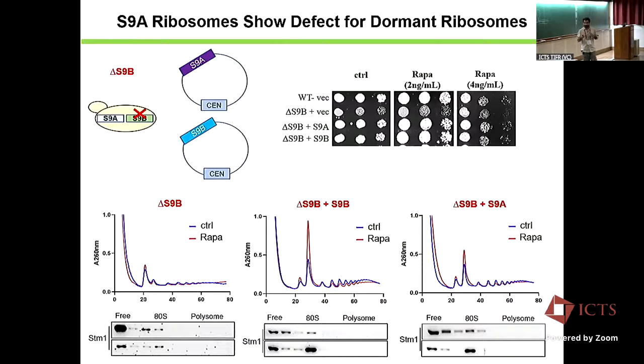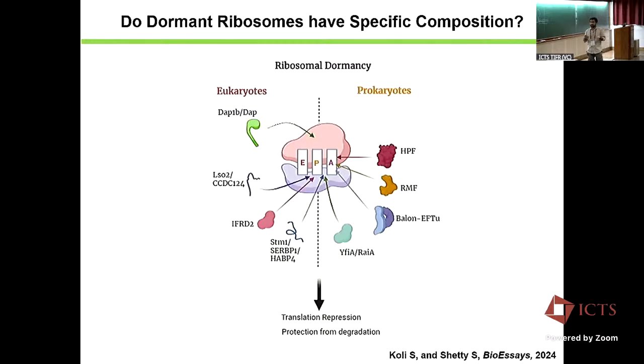So we are still figuring out why, with 9A, the polysome is not accumulated so much upon rapamycin treatment, but we still see STM1 accumulation. The part which I didn't tell you is that there are multiple forms of dormancy factors in any given system, from bacteria to eukaryotic systems. In yeast, two dormancy factors are known: one is STM1 and the other one is LSO2.